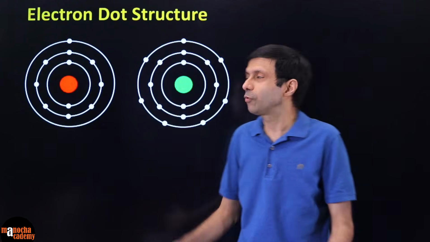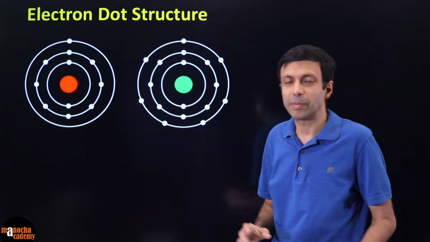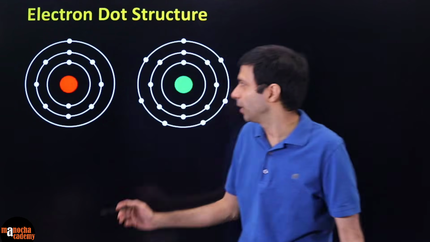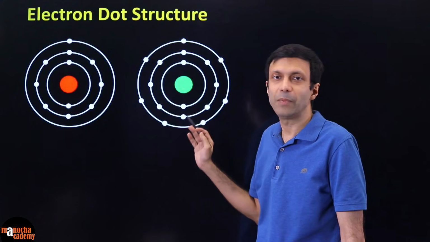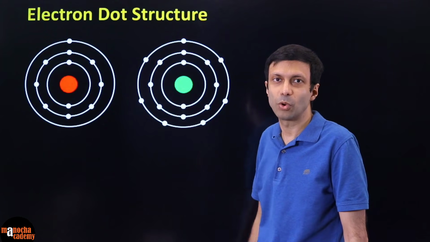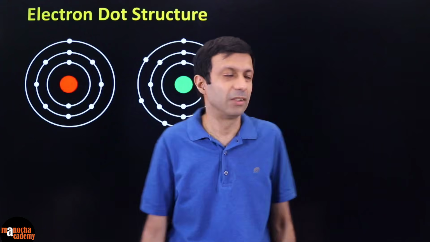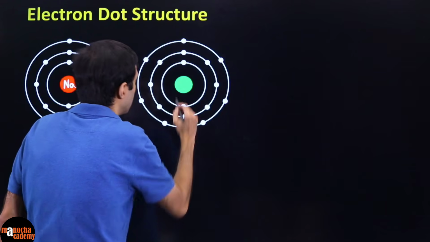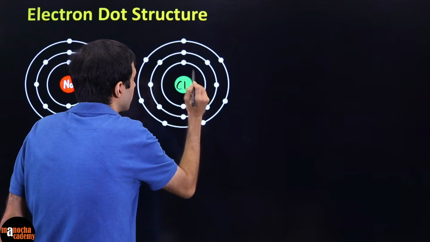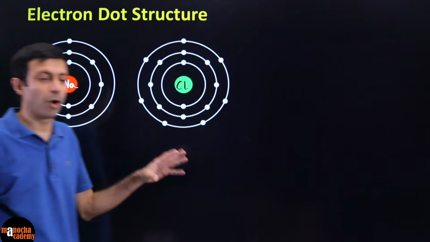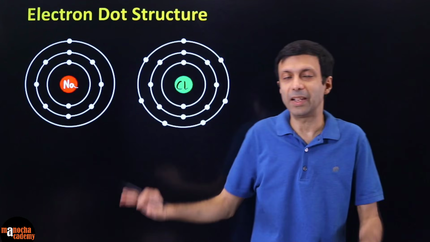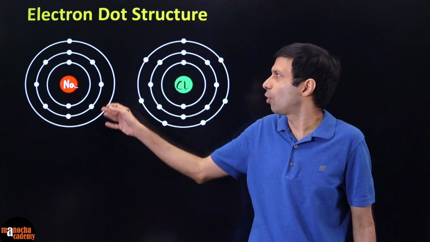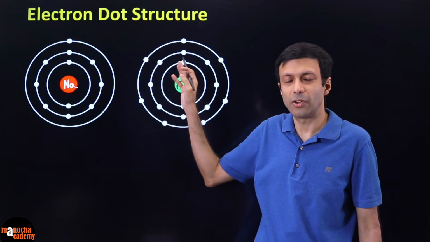So many times when you have to show the electron dot structure, the question will be, show the bonding, for example here, between sodium and chlorine, between sodium chloride. Here we know that this is the sodium atom and this is the chlorine atom. Now if you want to show the bonding diagram, how do we express the bonding? Usually in the bonding we don't have to draw all this structure and show the transfer.